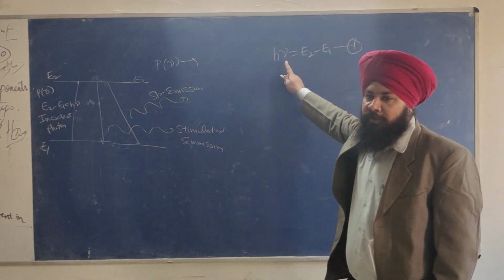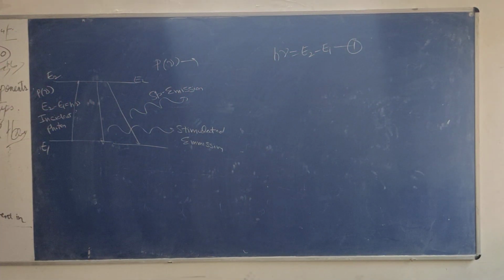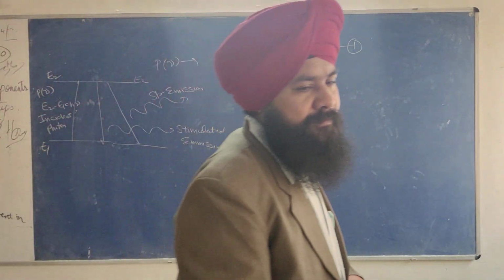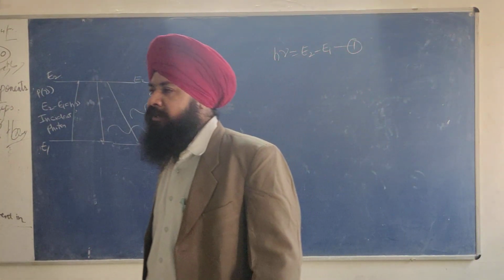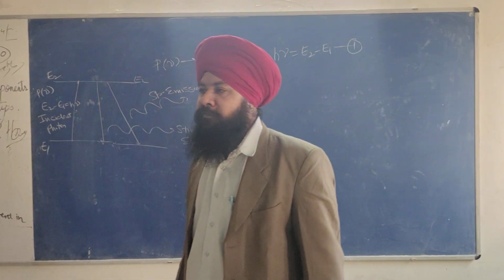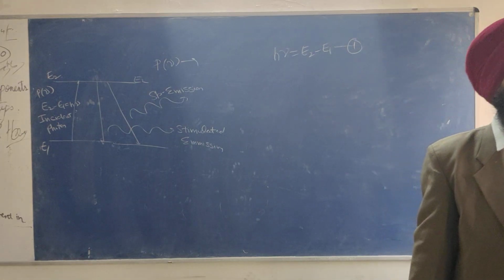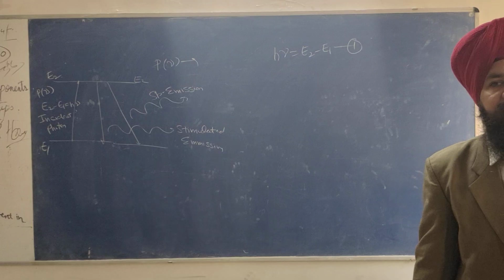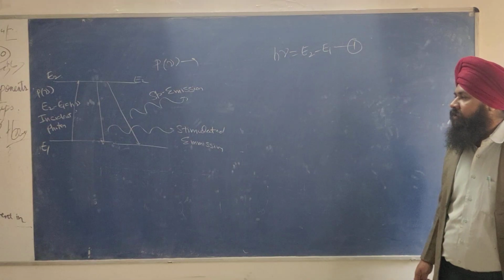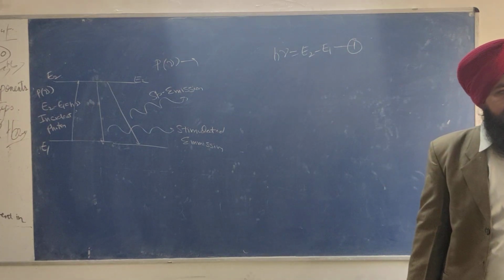Energy of photon, h nu. A photon of energy h nu will excite the electron from ground state E1 to the excited state E2.